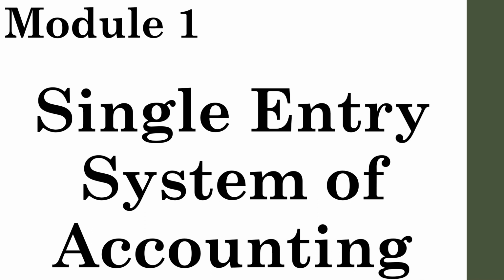In the previous class, we were discussing an application level question where you will be given single entry details of a concern, and on the basis of the available information and additional information you have to prepare various ledger accounts, and on the basis of ledger accounts you need to prepare the trading profit and loss account and balance sheet. So let us discuss some of the similar cases with some distinctive adjustments. Let us discuss some of the different cases that come under the same category.